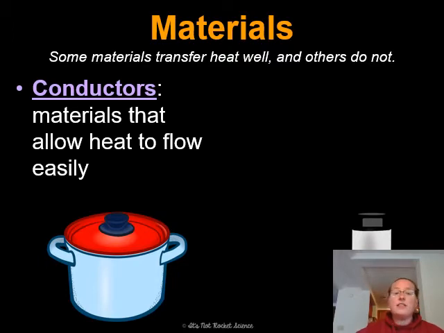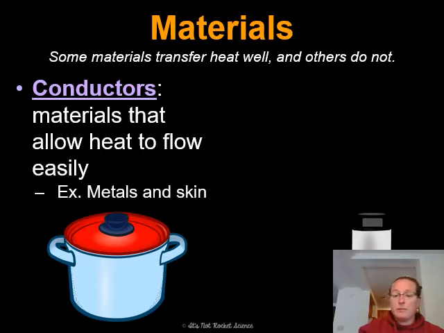So when something is a conductor, it's a material that allows heat to flow easily. So when we think about things that are made to use heat, like pots and pans, or pipes that carry hot water and things like that. So metal, usually most pots and pans are made of metal. Things that we want to conduct electricity are made of metal. But one thing that we may not necessarily think of as a conductor is skin.